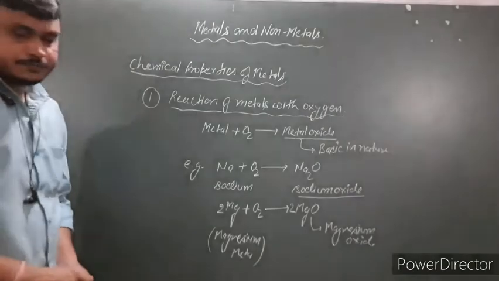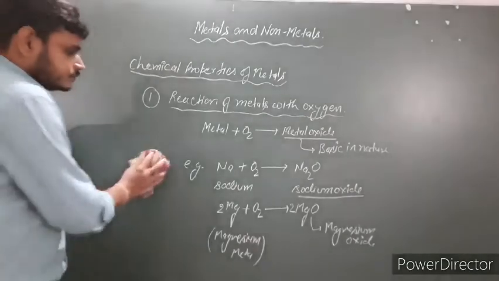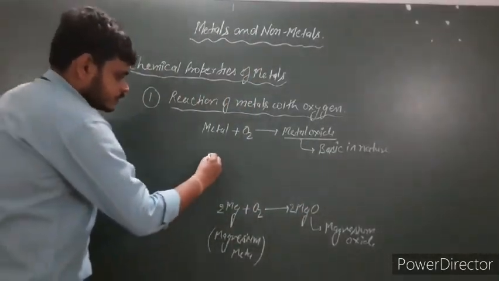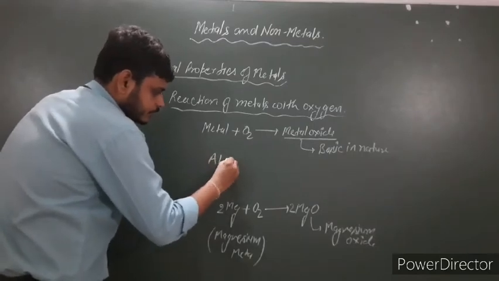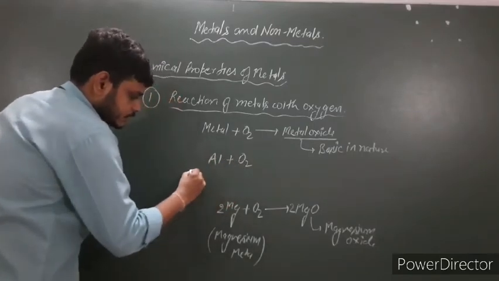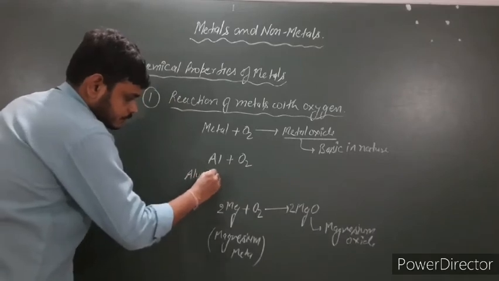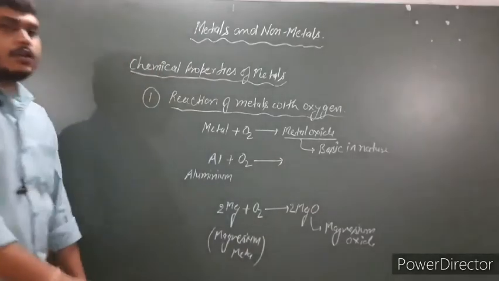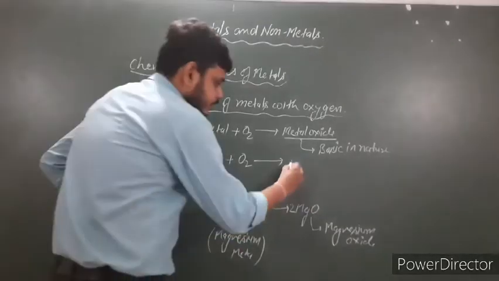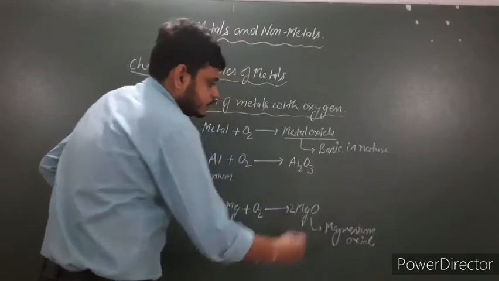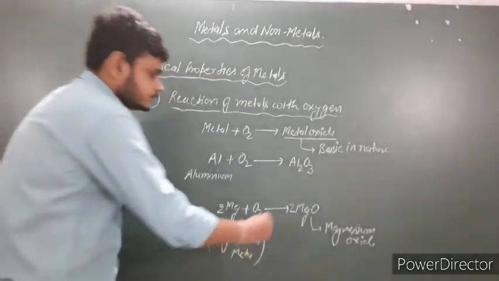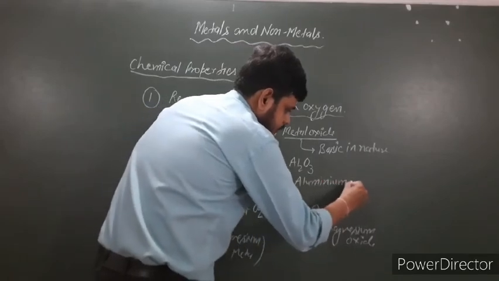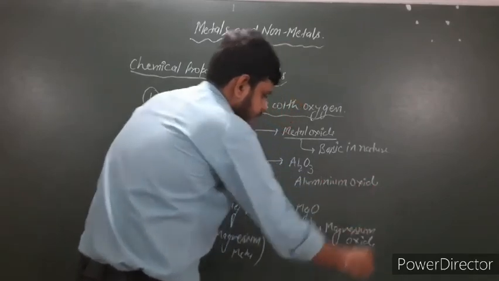The third example is aluminum reacting with oxygen to form the metal oxide Al2O3. This is aluminum oxide. Clear?